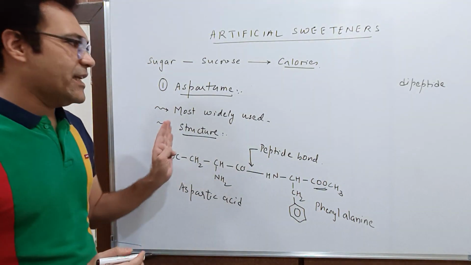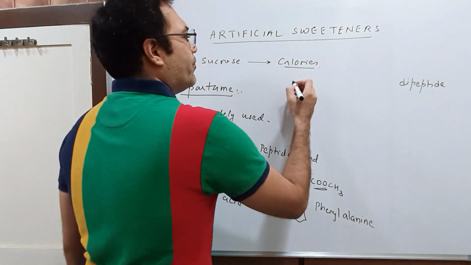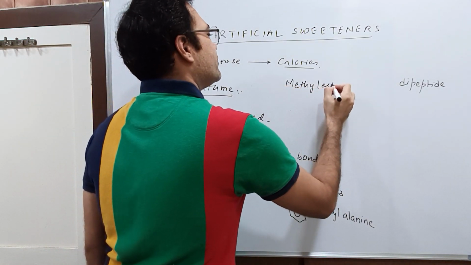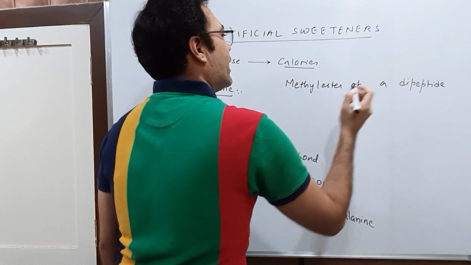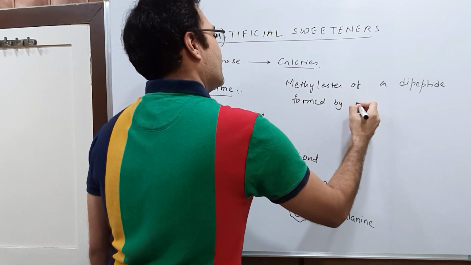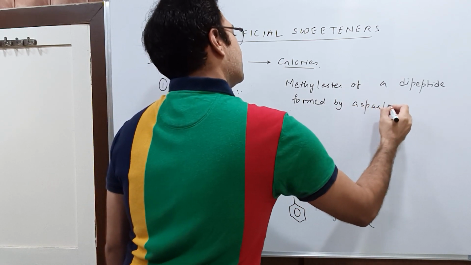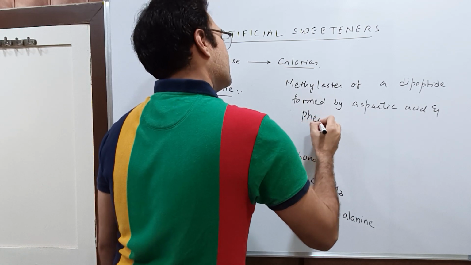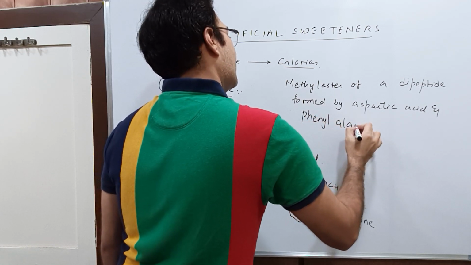So I can say that aspartame is the methyl ester of a dipeptide formed by aspartic acid and phenylalanine.